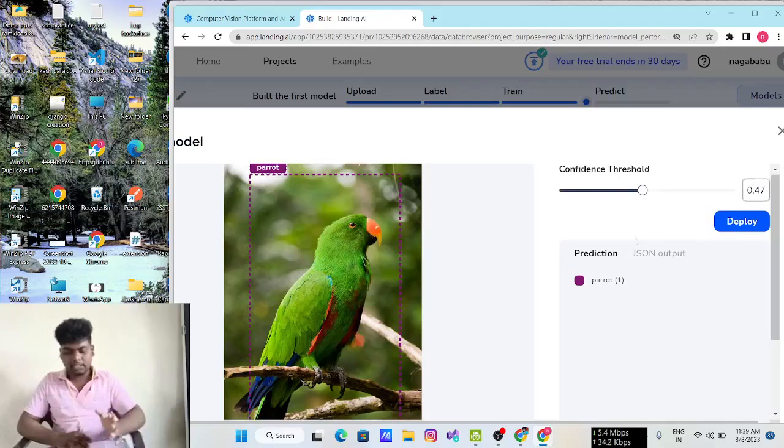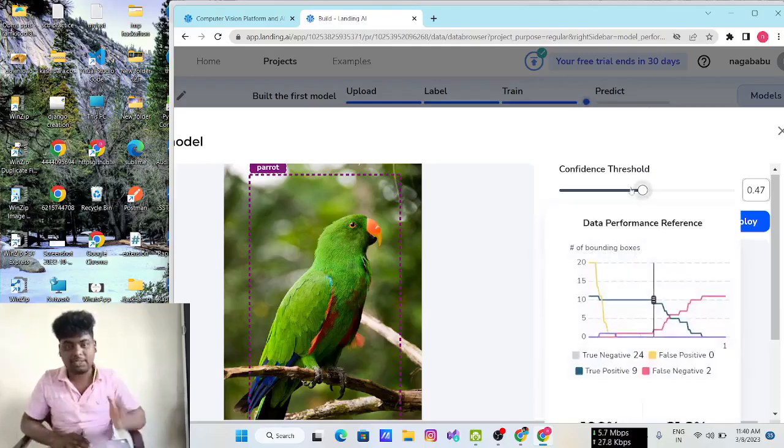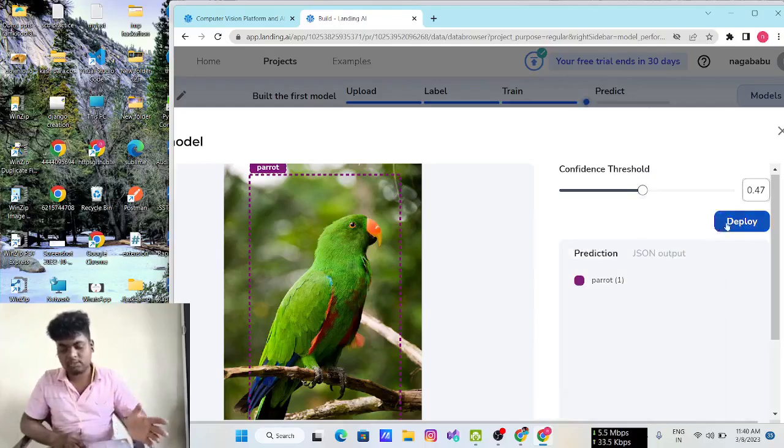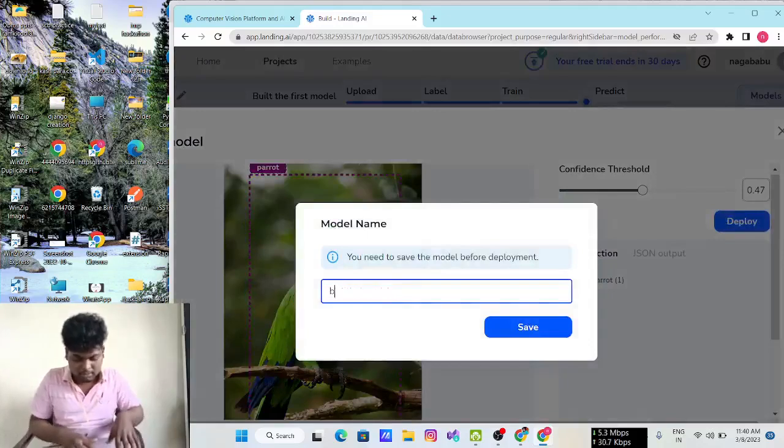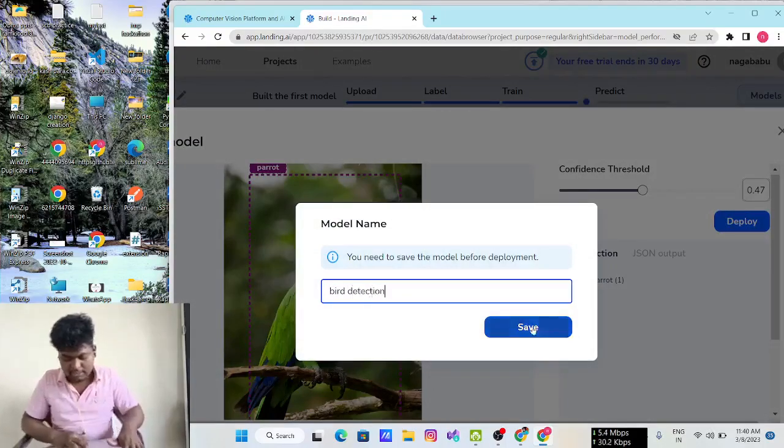After training and prediction, if you got exact output like this at the specific confidence threshold, then you can proceed with deploy. When you click deploy, it asks for a model name. I will give it as bot detection and click save.